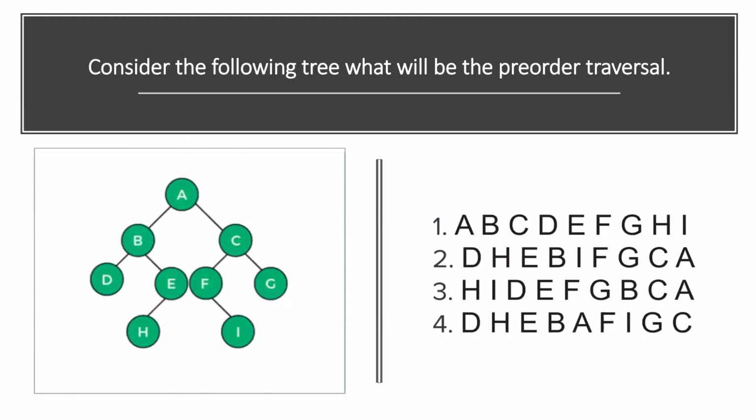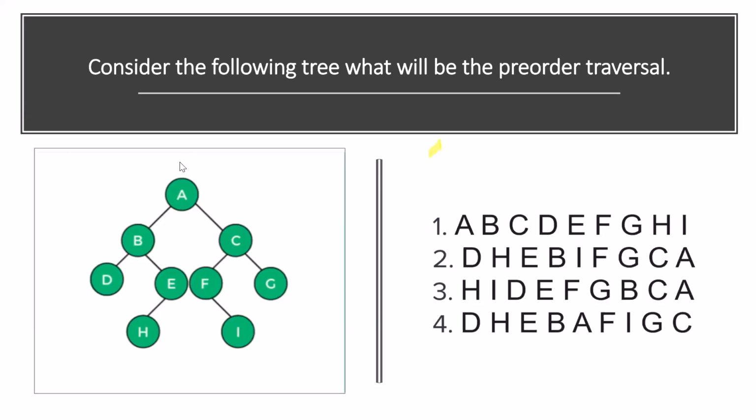Okay, so here now we have a question from data structures. You can see a tree is given here. Consider the following tree, what will be the pre-order traversal, right? There was some issue in this question which TCS gave. When you do pre-order traversal, what we do is take a pencil from the starting node or the root node and traverse through everything, and as you reach any node you mark it.